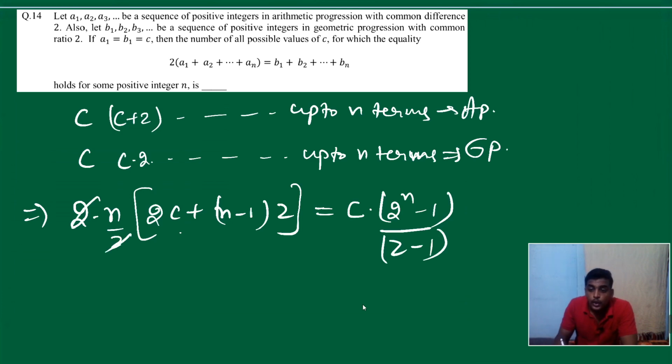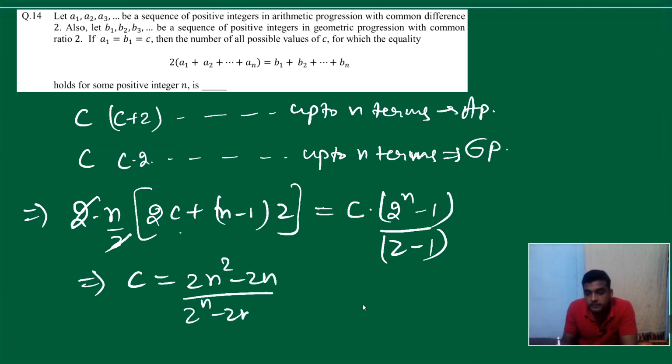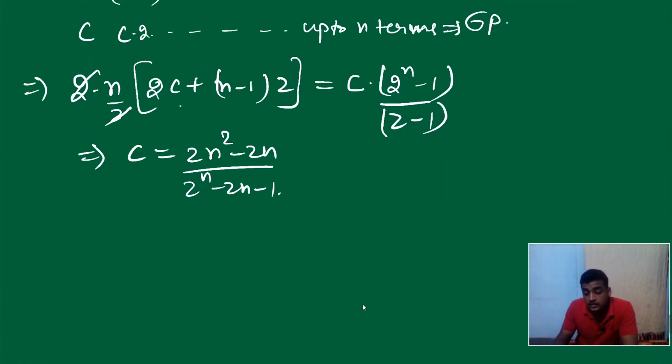Fine. Okay, if you rearrange it and find C on one side. Why one side? Because it is given that C is an integer, and A is also a positive integer, n is also a positive integer, so everything is a positive integer. So if you simplify this, you will get C equal to twice n square minus twice n upon 2 to the n minus 2n minus 1. Fine. Now everyone, it's a hit and trial question, purely. If you substitute n equal to 1, what will you get? 0. C equal to 0. But it is given C is a positive integer, so it's rejected.